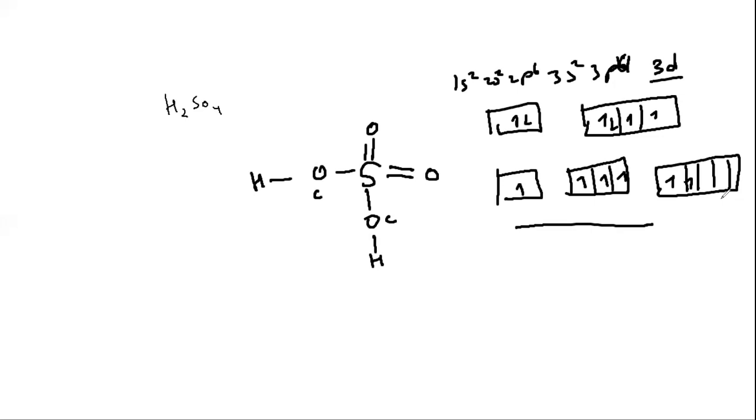Now when you talk about sulfur, you will find that it has 12 electrons instead of 8, because there are 6 bonds and each bond is shared with 2 electrons. So 6 bonds means 12 electrons. But in order to complete the octet, you should have only 8 electrons. So this is an example of expansion of octet. That is the demerit of the octet rule: it cannot explain expansion of octet.